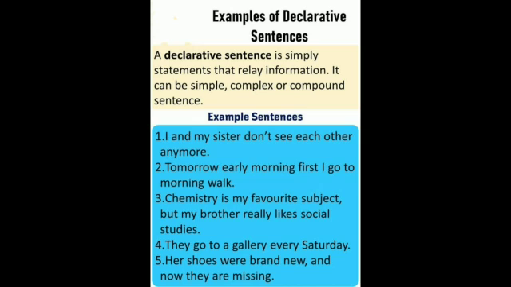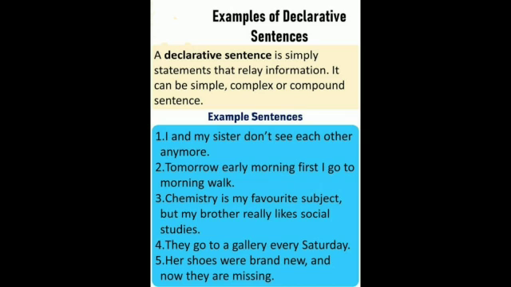Here are some examples of declarative sentences. My sister and I don't see each other anymore. Tomorrow early morning first I go for a morning walk. Chemistry is my favorite subject. My brother really likes school studies. They go to the gallery every Saturday.